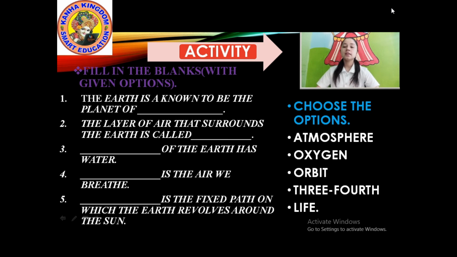On Earth there are dash percent of water available. Yes, we found 3/4 of the Earth has water. That means 70% of our Earth is water only. That's why we call it the blue planet. We found 30% land.